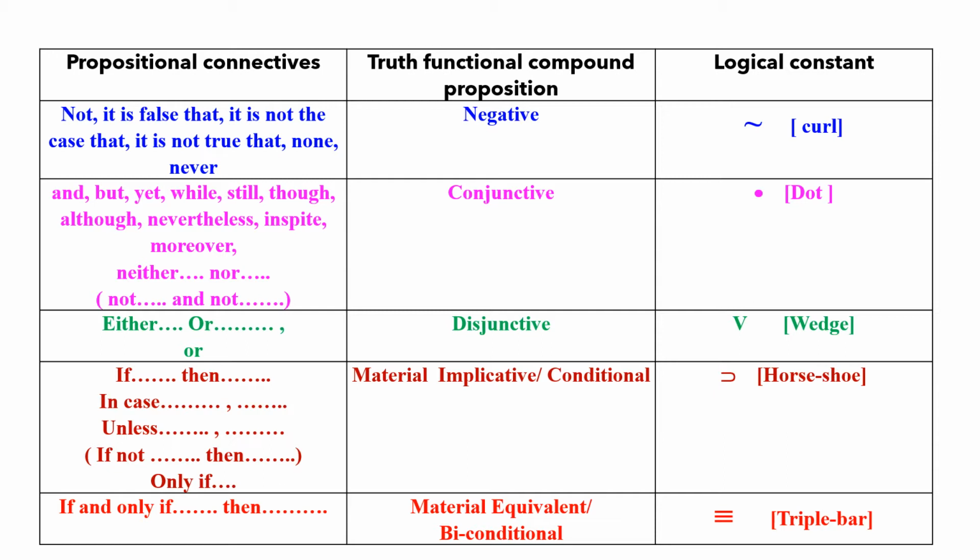Then propositional connectives, if we have if then, in case, unless, that is if not then, or only if, then the truth functional compound proposition is material implicative or conditional and the logical constant used is horseshoe. Then the propositional connectives when used are if and only if, then the truth functional compound proposition will be material equivalent or biconditional and the logical constant used will be triple bar.